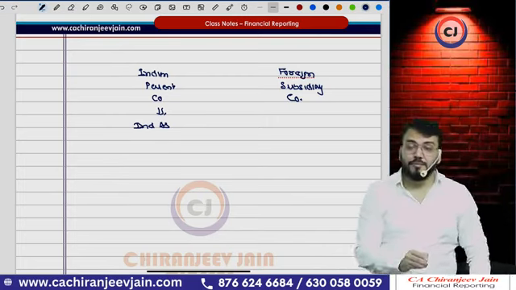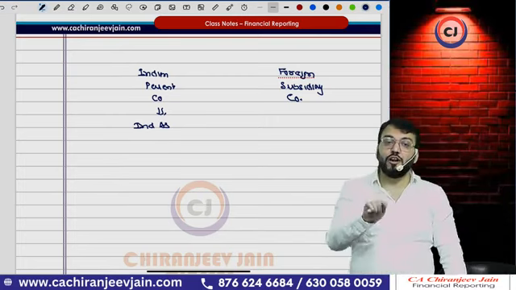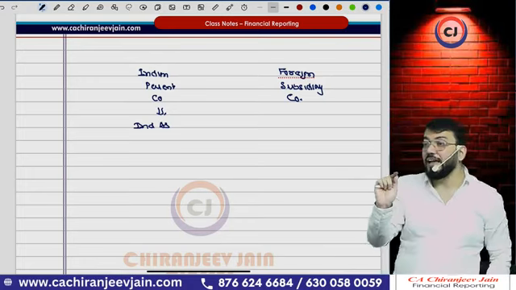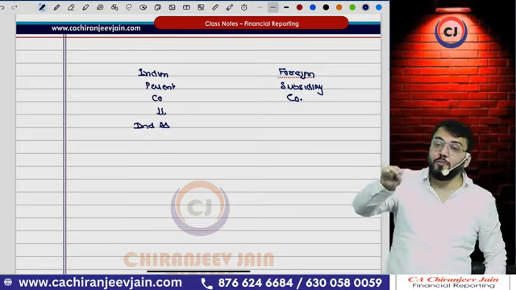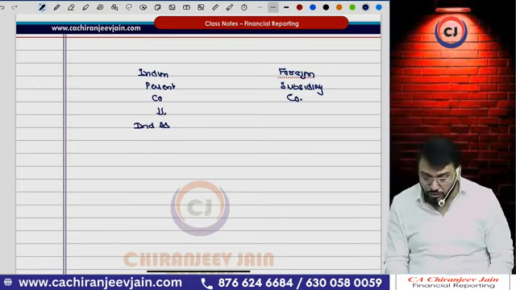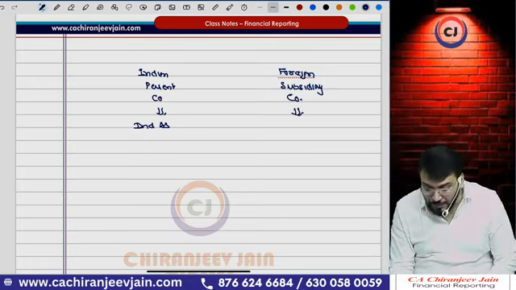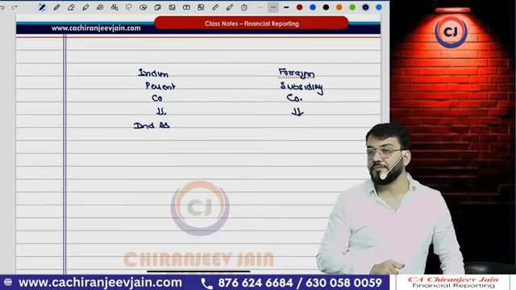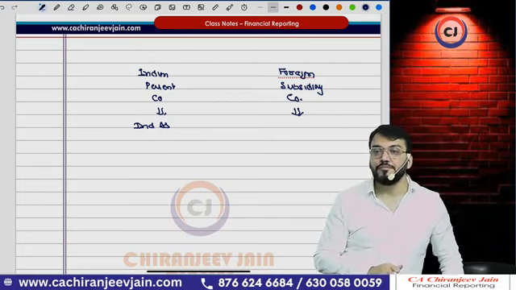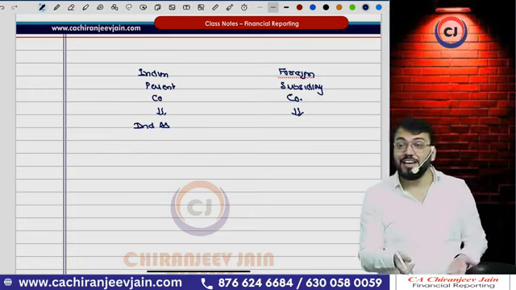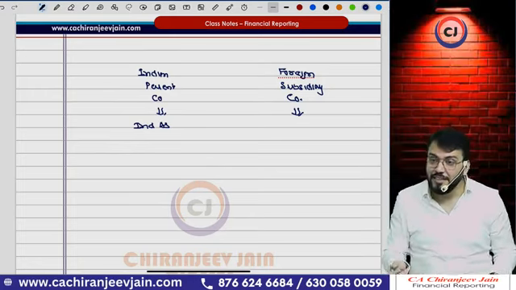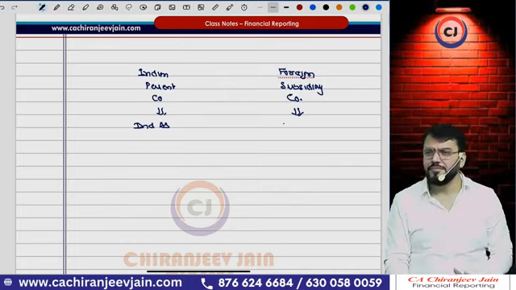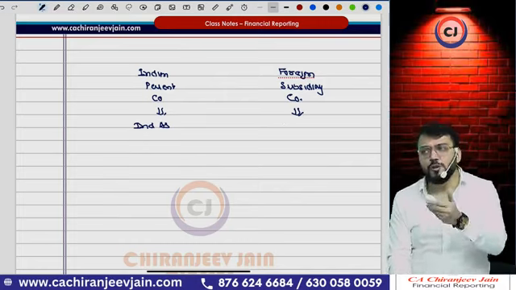Now for this foreign company, whether Ind AS will be applicable or not applicable, because that is given one point that any parent company, any subsidiary company, any associate, any joint venture of above, Ind AS will be applicable. Now the question is that for them, Ind AS will be applicable or not applicable? For foreign subsidiary company? No, because they are not under Indian Companies Act. They are not incorporated under Indian Companies Act. Therefore, for them, their GAAP will be applicable.